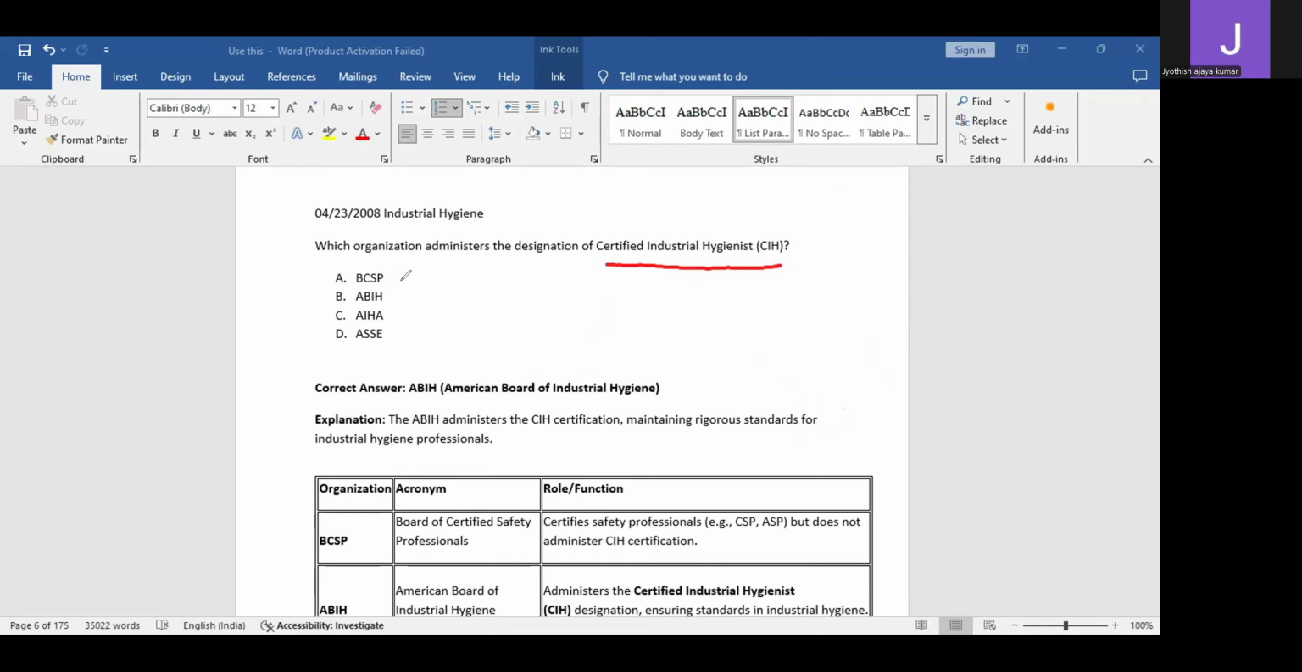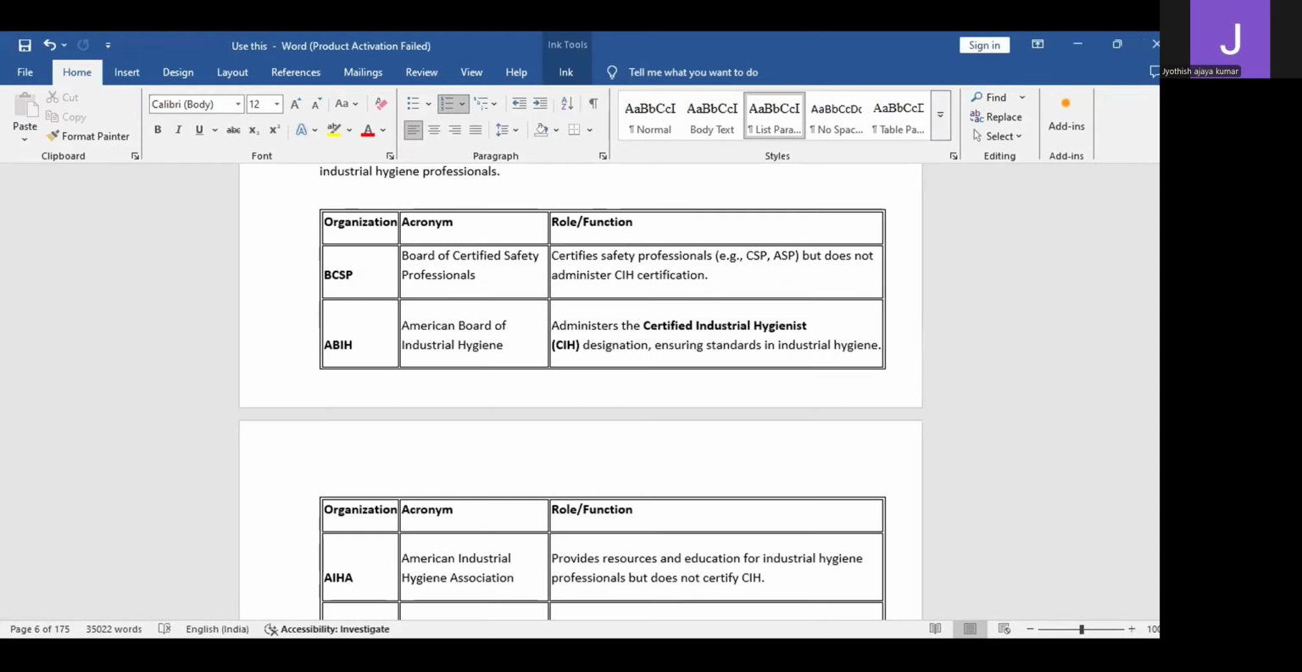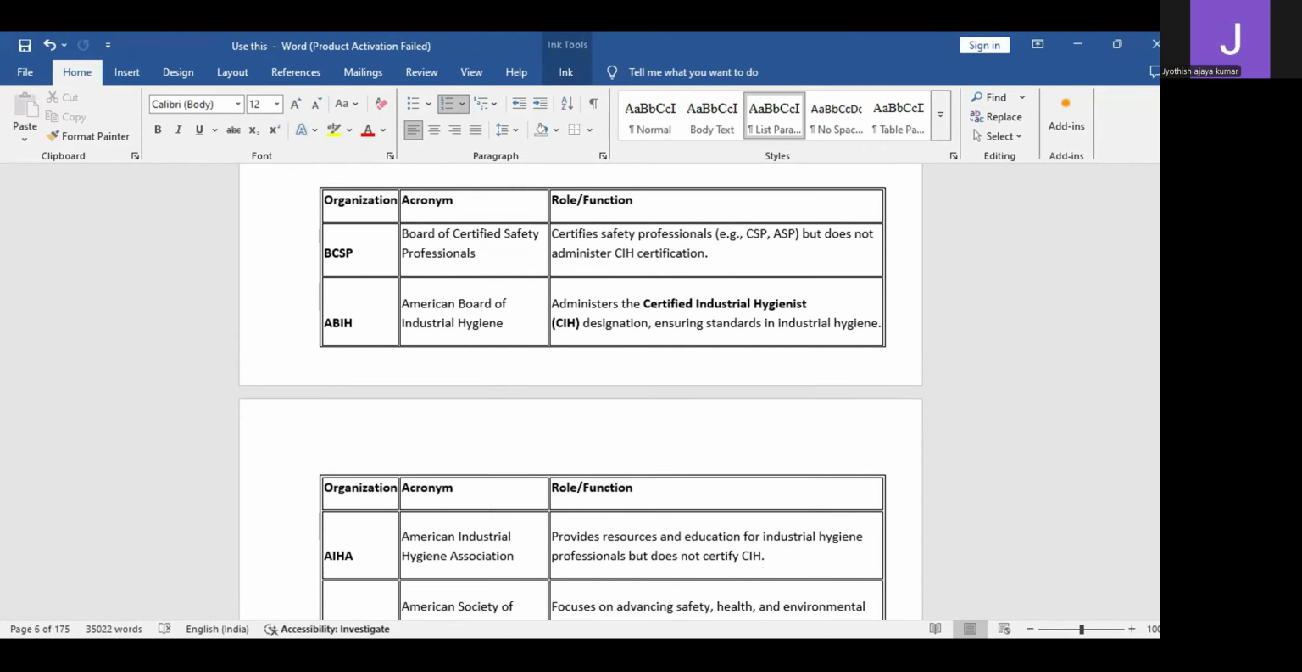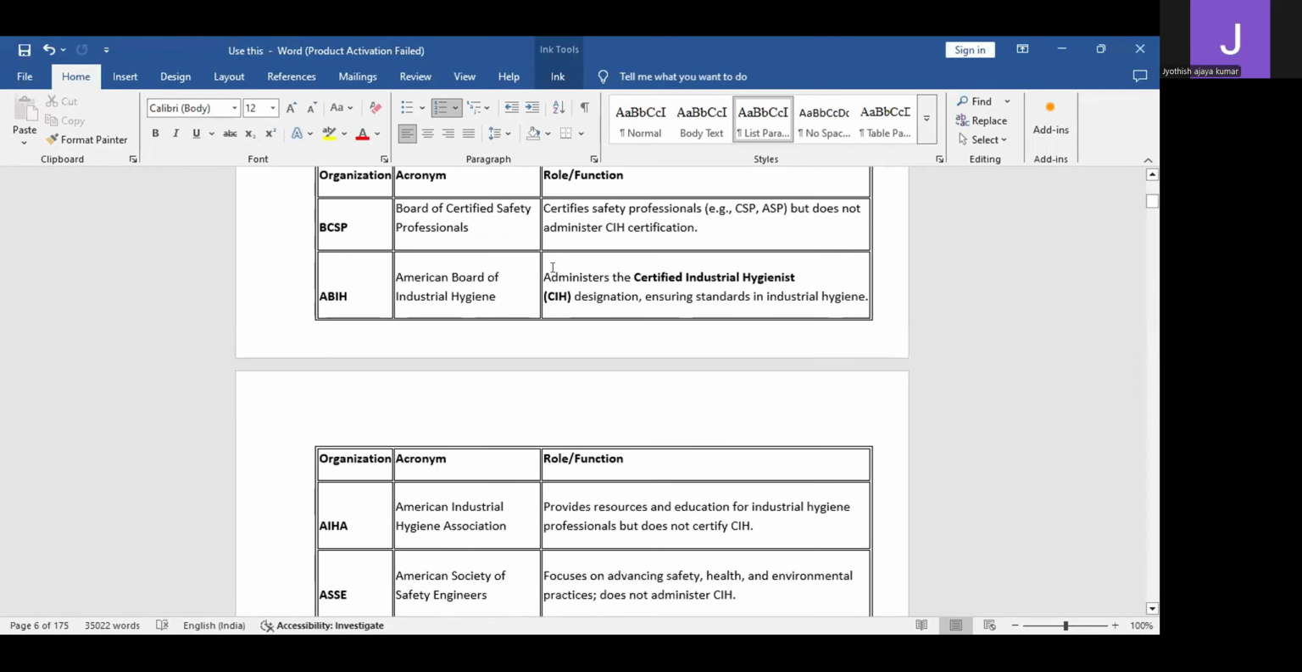They have given four organizations. BCSP is the Board of Certified Safety Professionals, which gives the designations of CSP and ASP. ASSE, that is the American Society of Safety Engineers. There is also the American Society of Mechanical Engineers, ASME, and there are two other bodies, ABIH and AIHA. So what are these bodies? BCSP, you all know, the Board of Certified Safety Professionals, gives certifications for ASP and CSP. ABIH actually administers the Certified Industrial Hygienist designation. So the CIH designation is given by ABIH, which is the American Board of Industrial Hygiene.